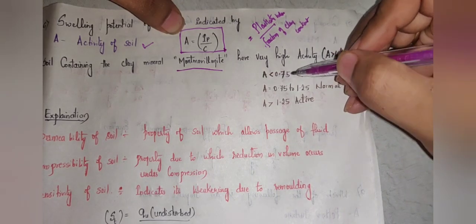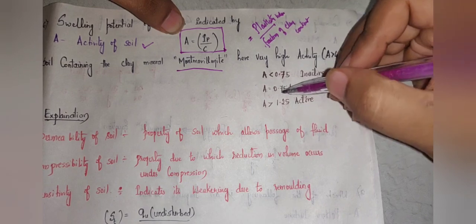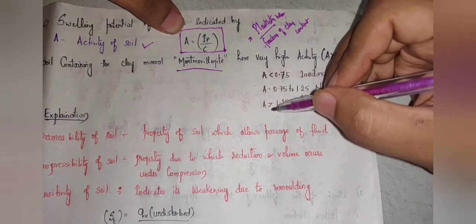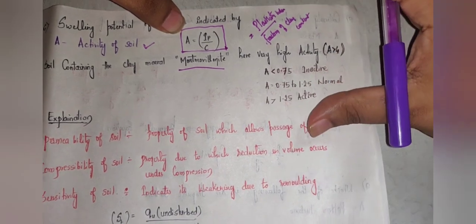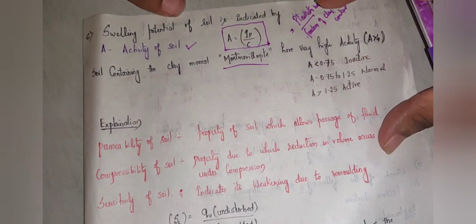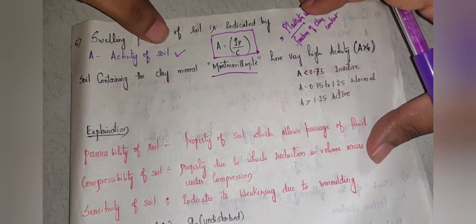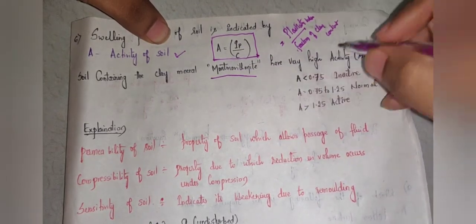If A is less than 0.75, it is called inactive. If A is 0.75 to 1.25, then it is normal. And if A is greater than 1.25, it is called active, which indicates the swelling potential. So swelling potential is indicated by activity of soil, which is IP by C. These are the different questions you may get based on this concept.